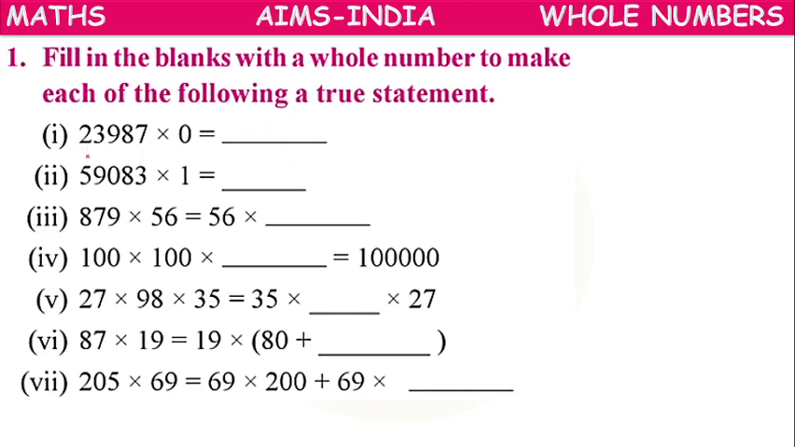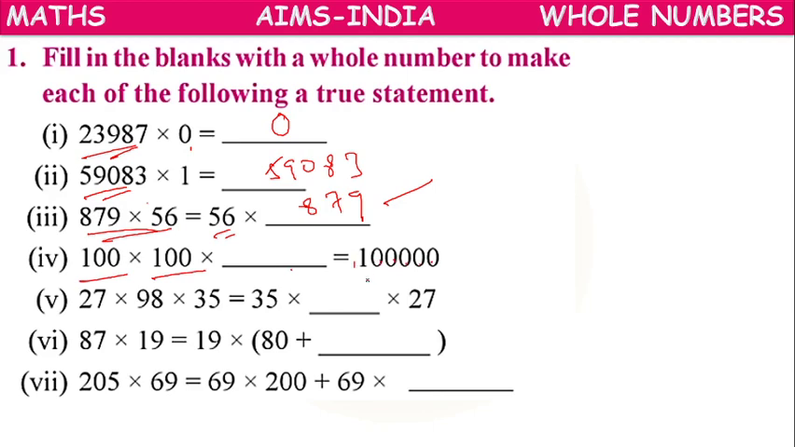Or let me explain. 23987 into 0 is 0. 59083 into 1: with 1 the value does not change, so 59083. 879 into 56 or 56 into 879, both are the same. 100 into dash equals ones, tens, hundreds, thousands, ten thousands, lakhs, 5 lakhs. Here 1, 2, 3, 4, 5 zeros are there, but here only 4 zeros are there. 1 zero is missing. So we can write 10 here.